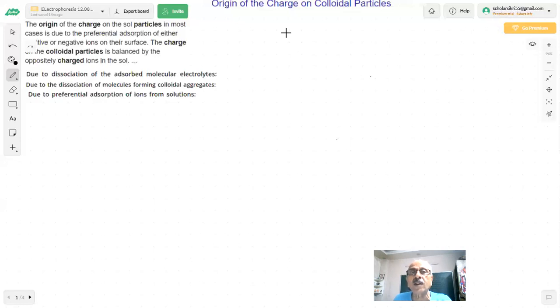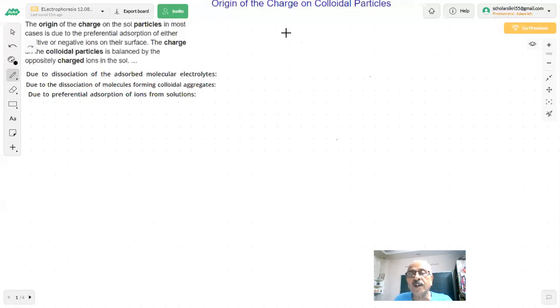The diameter of the colloidal particle should be almost equal to the wavelength of the light used. Also, the refractive indices of the dispersed phase and dispersion medium should differ considerably in order to see those twinkling stars within the colloidal particles. We have seen the color of gold sols changes with the change in size of the gold particles, because with the change in size, the wavelength of the scattered light changes and we experience different colors. We also told you the blue color of the sky is also due to scattering of light.